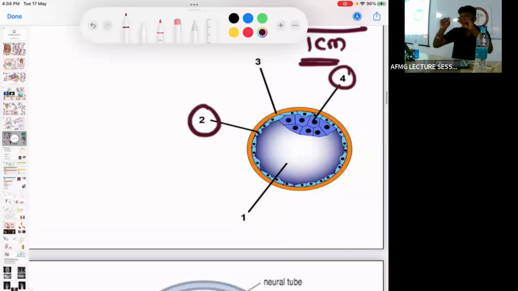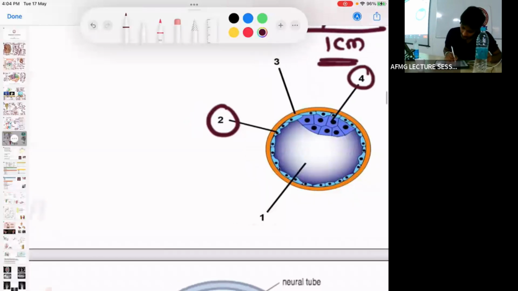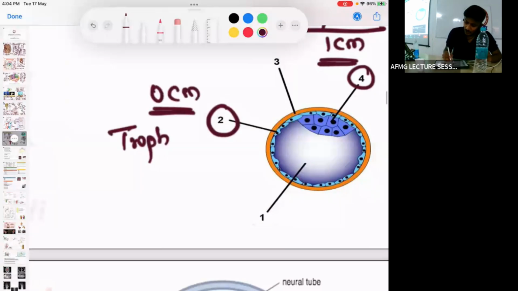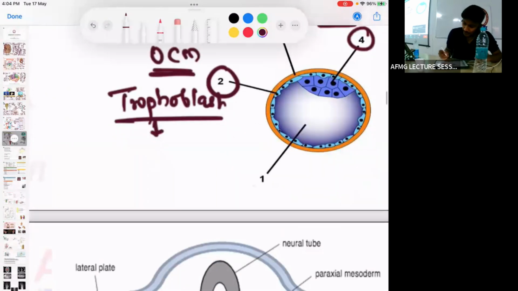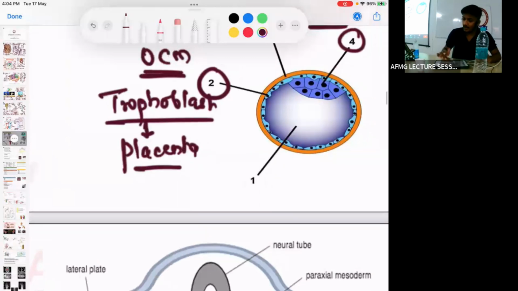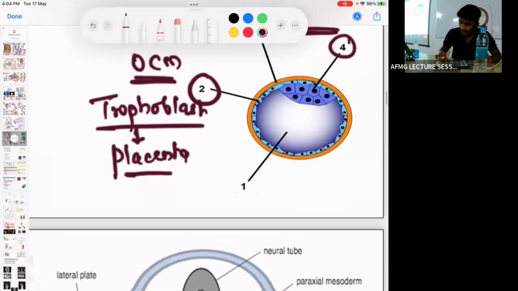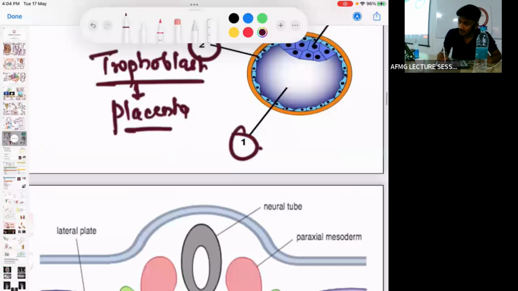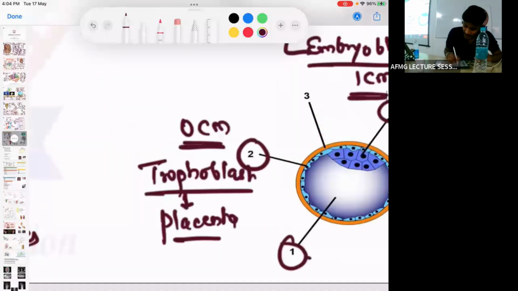Whereas this second structure, where a single layer of cells is lining the cavity, is known as the trophoblast. Outer cell mass is also known as the trophoblast, and this trophoblast will develop into the placenta. Then the cavity inside it is known as the... So ये structure तो क्या है? ये सबको पता है ना?